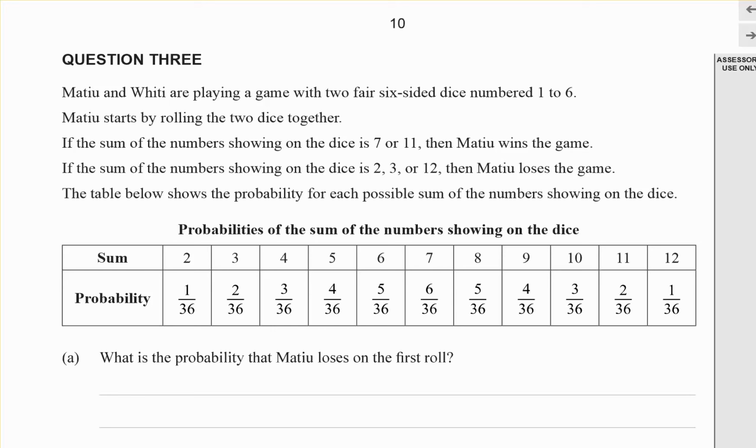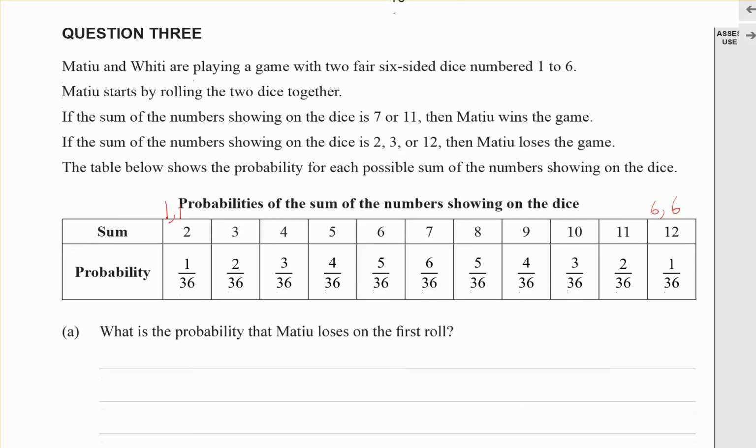Remember, a sum of 2 can only come from throwing two 1s, and the sum of 12 from throwing two 6s. Something like a sum of 7 though, you can get that from throwing a 3 and a 4, 4 and a 3, 5 and a 2, 2 and a 5, 6 and a 1, 1 and a 6. There's a lot more ways that that sum of 7 can come up, so you can see why it's a higher probability of that happening.